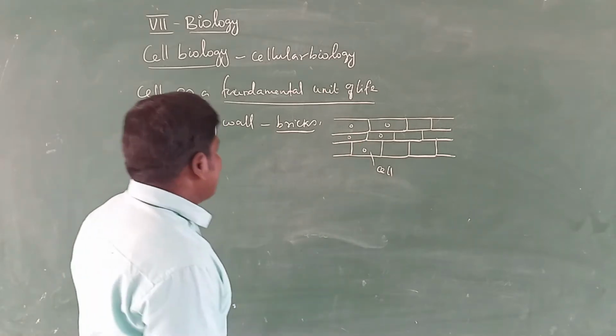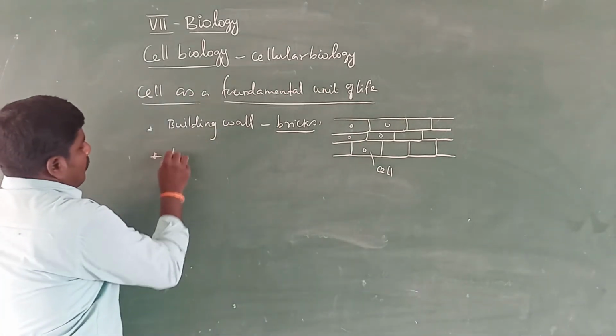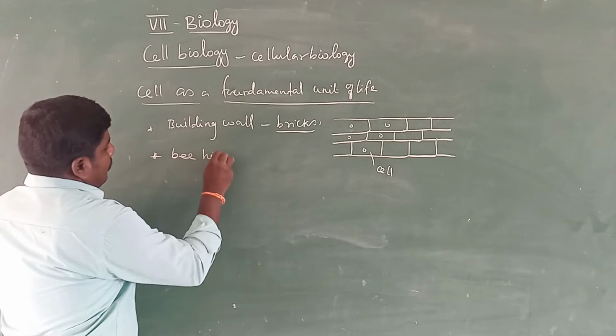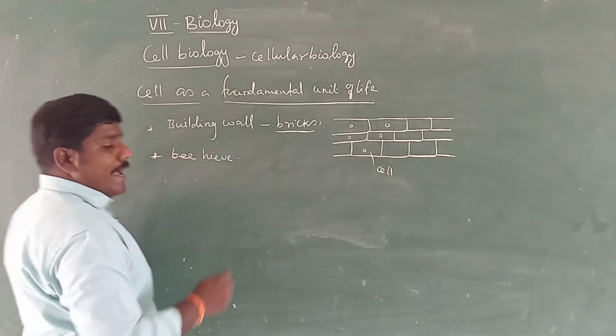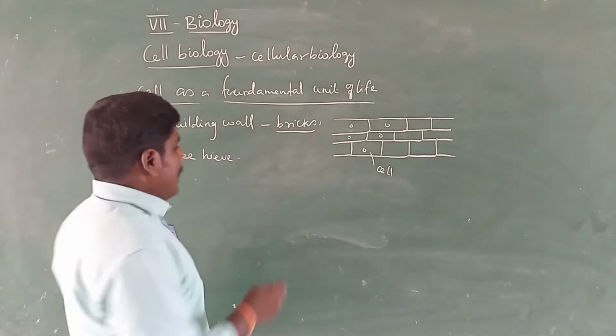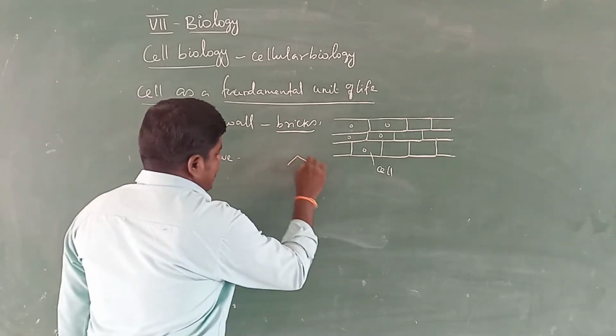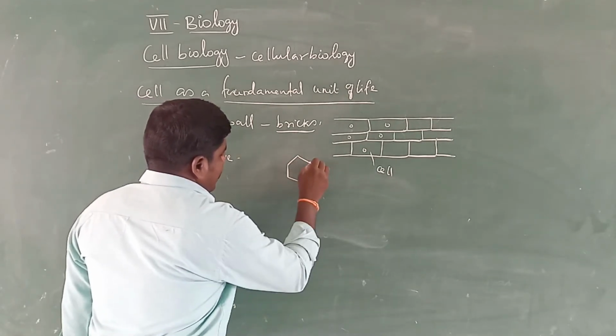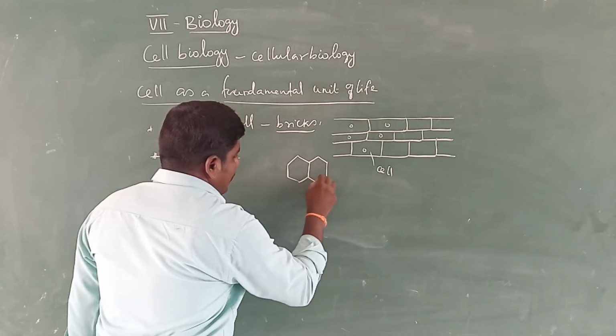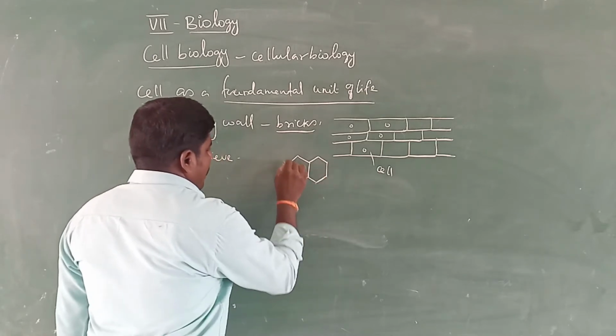At the same time, beehives. A beehive has many hexagonal units.